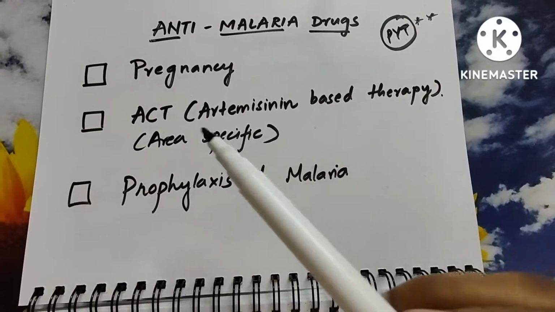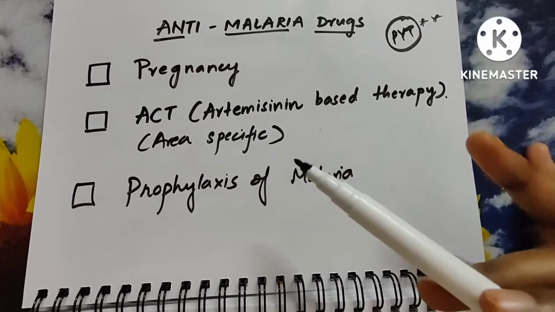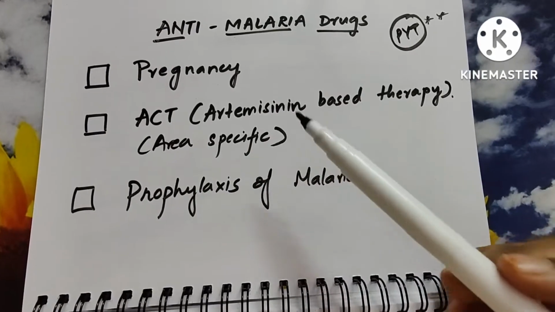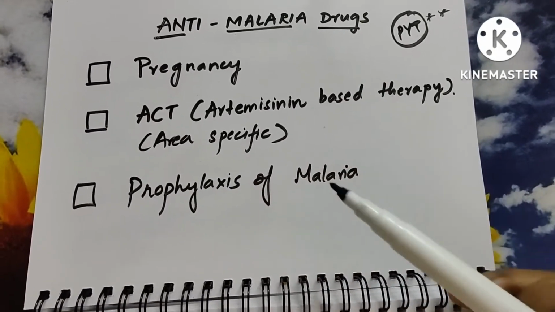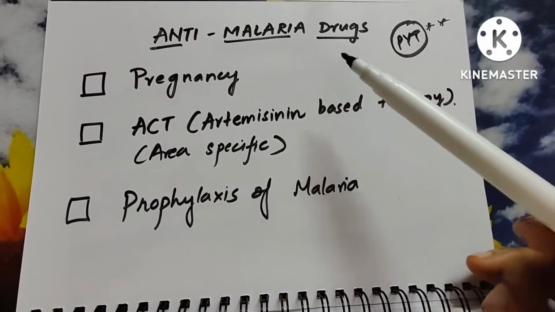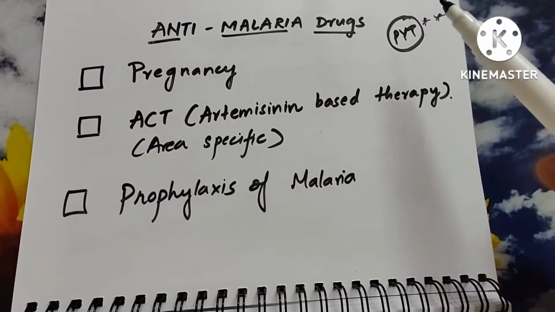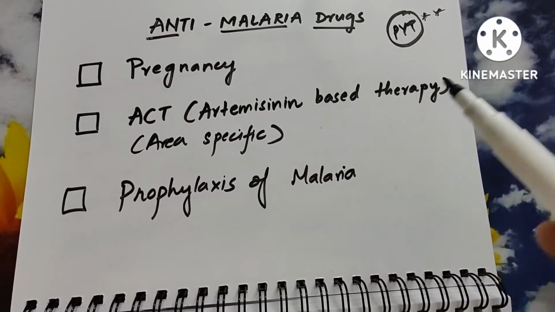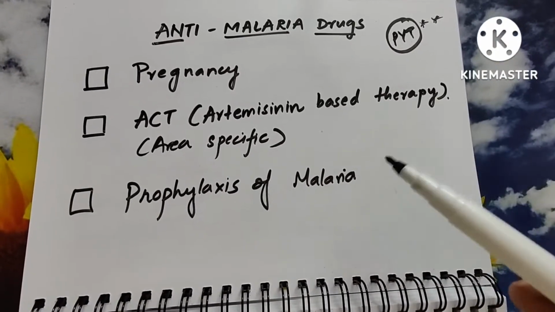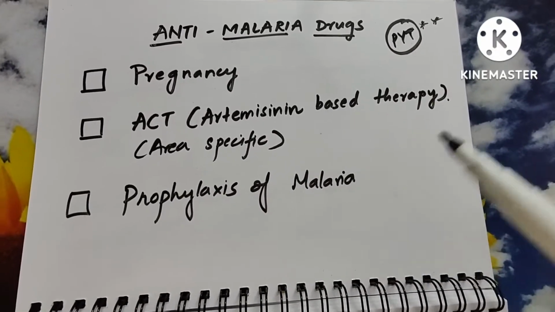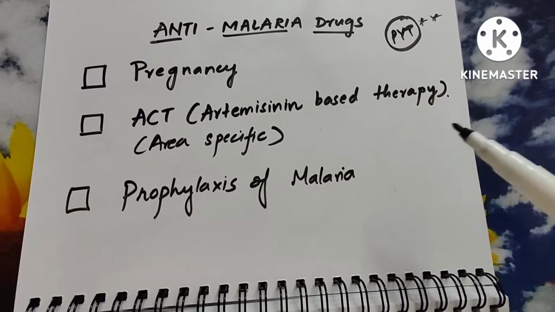There are three different topics you need to learn in the anti-malaria drugs. One is the drugs that are used in pregnancy, the second is the artemisinin based therapy, area specific therapy, and the third one is prophylaxis of malaria. Most of the questions come from these three topics, and you just need to know this. I'll try to complete this topic and explain it with mnemonics and stuff with 6 slides, 6 important flashcards. So let's get started now.